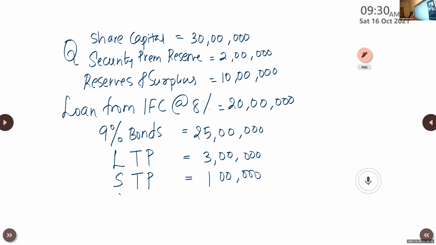Short-term borrowings, STB, 4 lakh. Trade payable, TP, is equal to 5 lakh. Find out debt equity ratio.